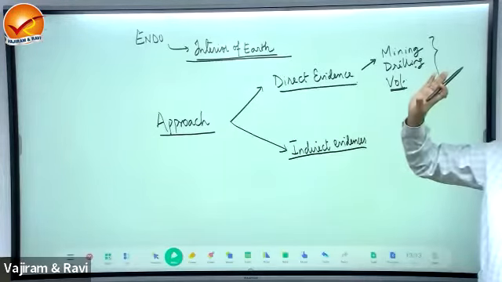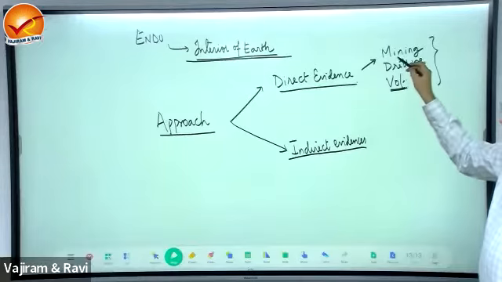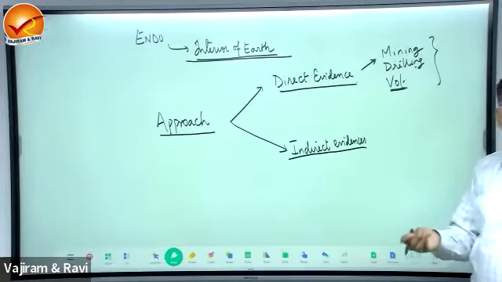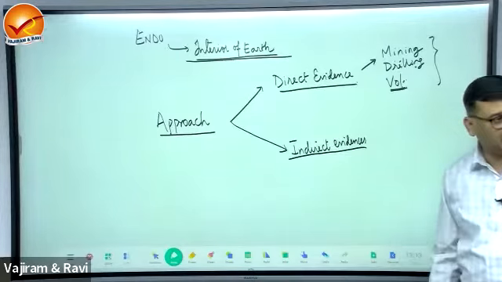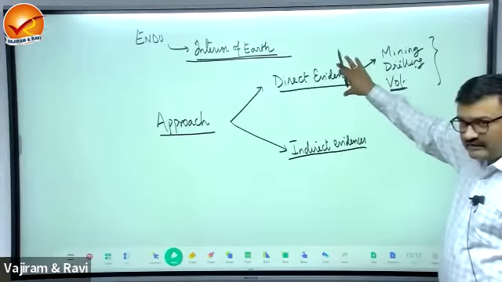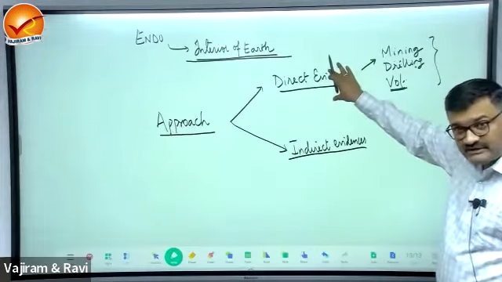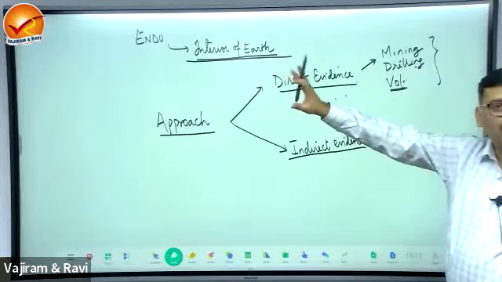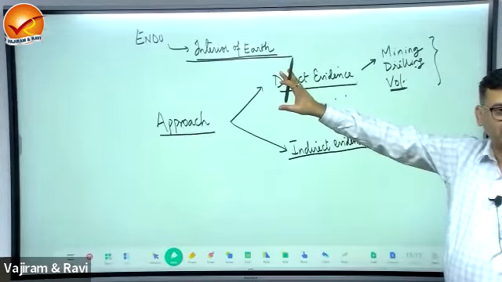Majority of them erupt in this depth. In mining, the maximum depth is like 7-8 kilometers. In drilling, if you say, it is a maximum of 15 kilometers we have drilled. So is the direct evidence sufficient for interpreting the entire interior of the Earth? No, this is not sufficient, right?